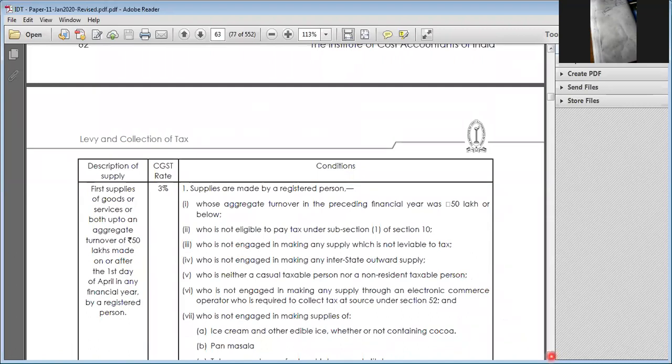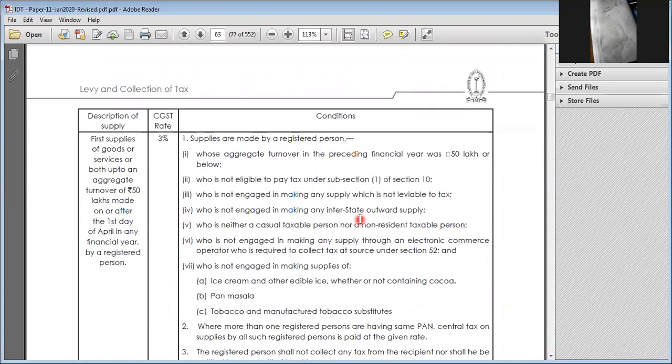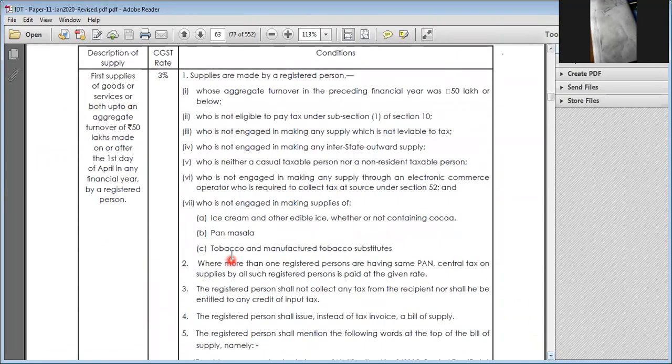Okay, so here they are also mentioning that you should not do what? Interstate supply. You should also not engage in such products. Number 3, you are not engaged in ice cream, edible oils, pan masala, tobacco products, etc.